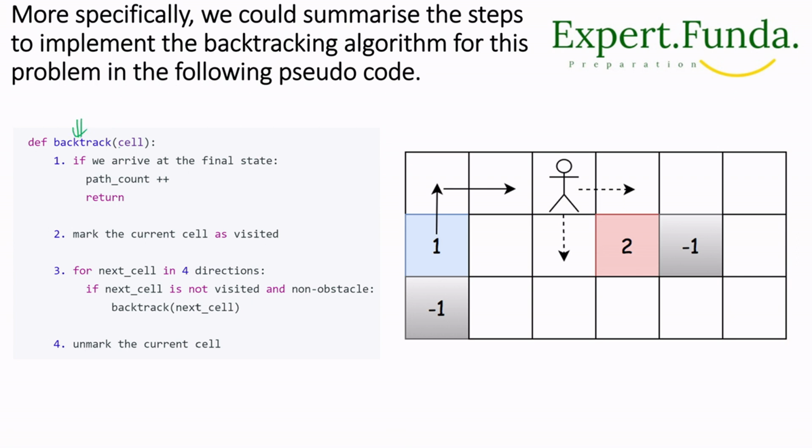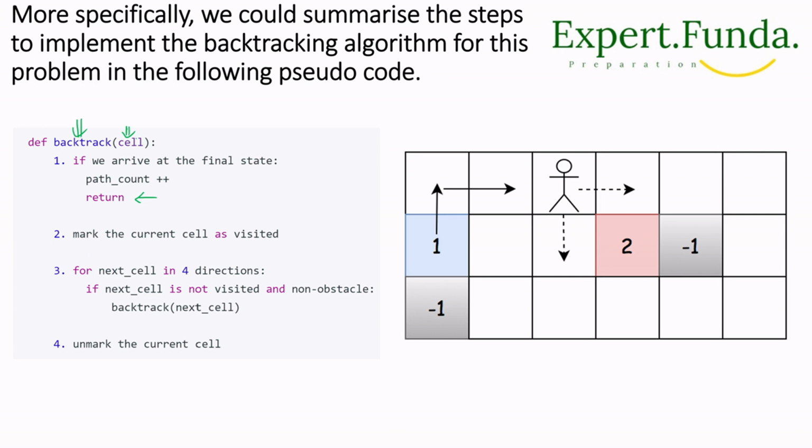Because we are moving each time with a cell, we will take a backtrack function and pass a cell. If we arrive at the final state, we do path count plus plus, and then we stop. We do not need to move anywhere, right? This is our base case also. So what we have to do is mark the cell as visited, right?